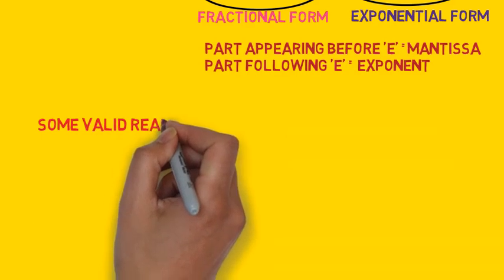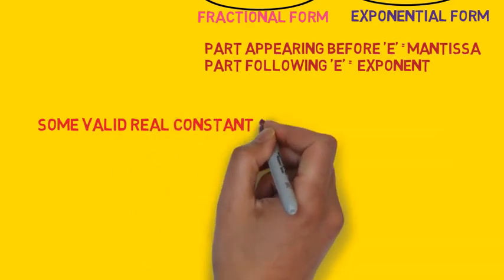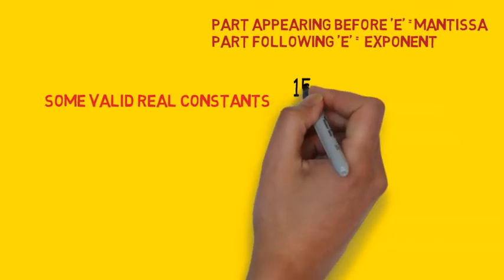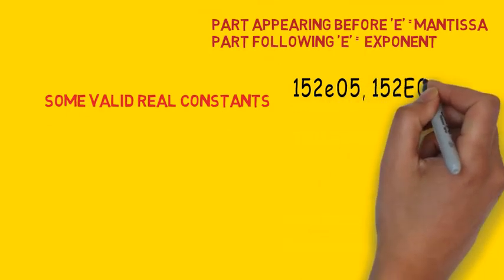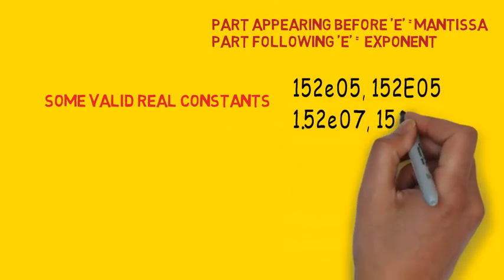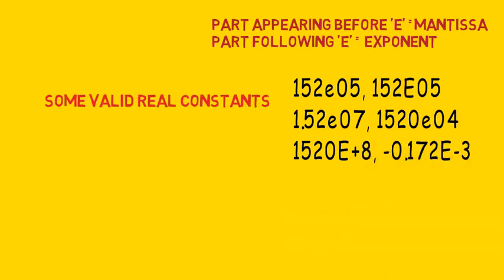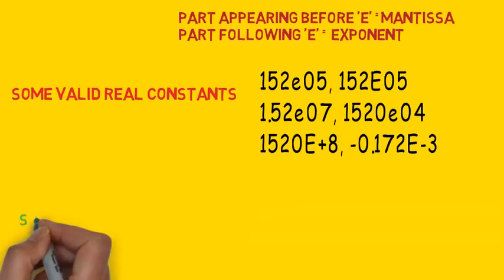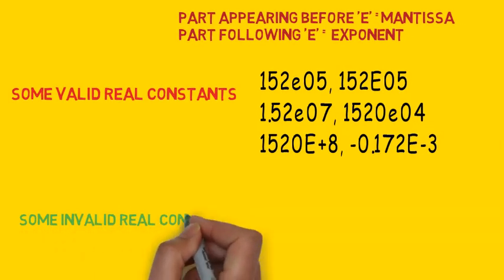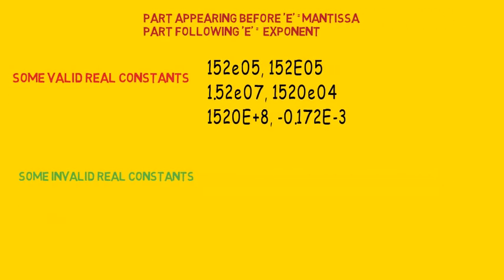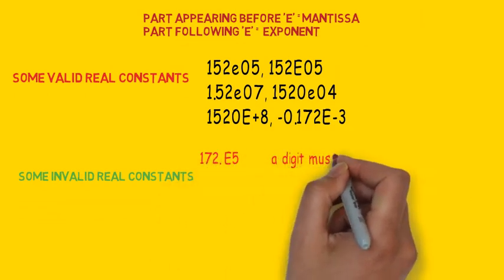So here are some valid real constants. You can see them. 152e05, and you can even write in capital 152E05. The mantissa can even be in decimal, 1.52e07. Okay. Now let us have a look at some invalid real constants. First one is 172.E5.